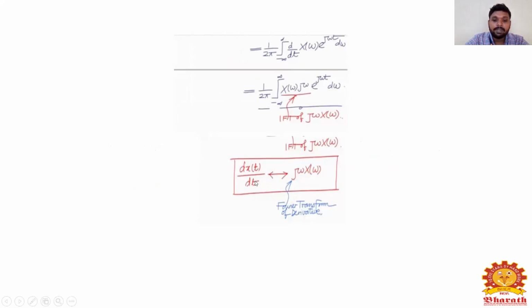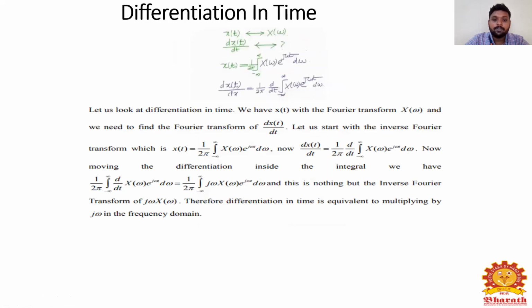So d by dt of x of t gives you j omega x of omega. So j omega x of omega is the Fourier transform of the derivative, which is equal to 1 by 2 pi integral from minus infinity to infinity.